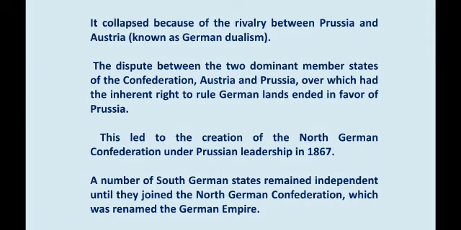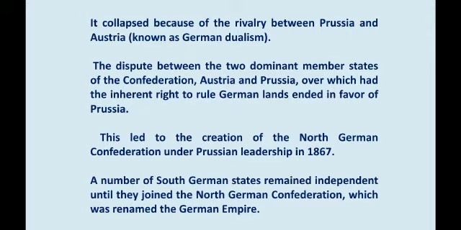So it collapsed because of the rivalry between Prussia and Austria. The dispute between the two dominant member states, Austria and Prussia, was over who would have the inherent right to rule German lands. It ultimately ended in favor of Prussia.